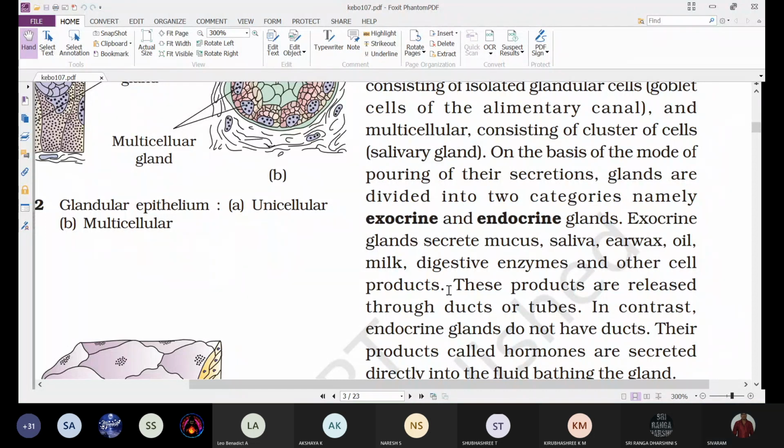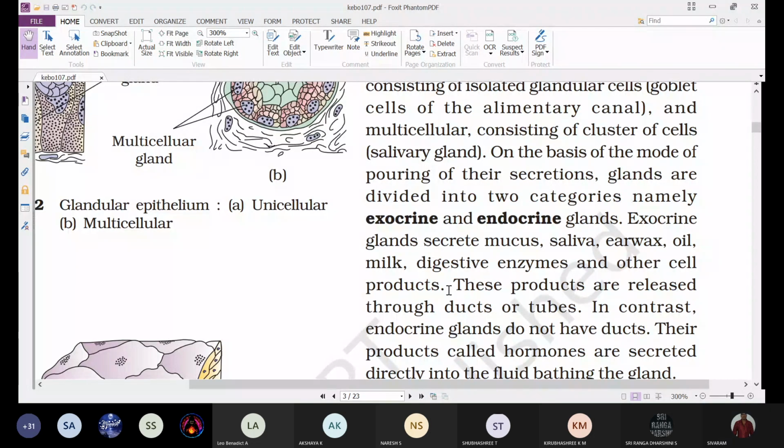Earwax is an antibacterial substance which protects your ear from bacterial infections. It traps dust particles. Earwax is secreted by the wax glands into the external ear.